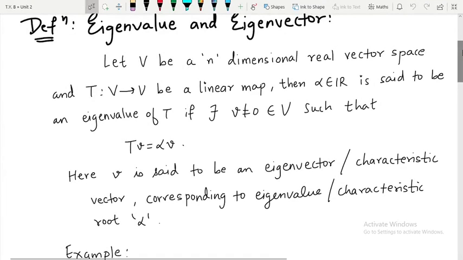Hello, my dear students. So in the last class, we have seen the definition of eigenvalue and eigenvector. So simply we will recall it.